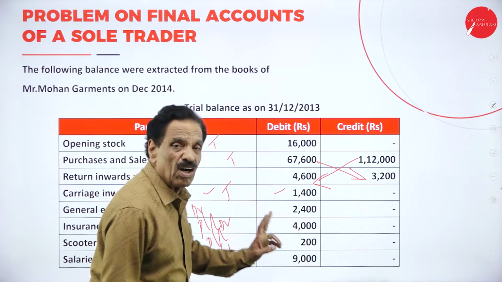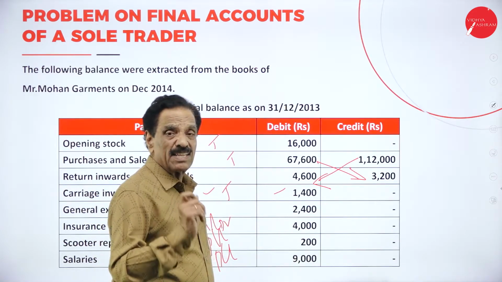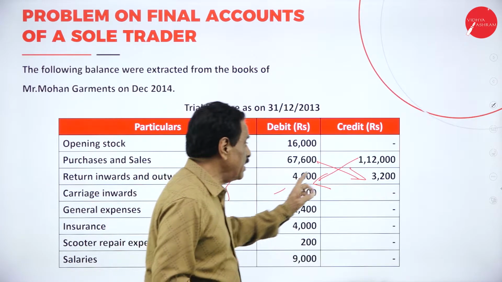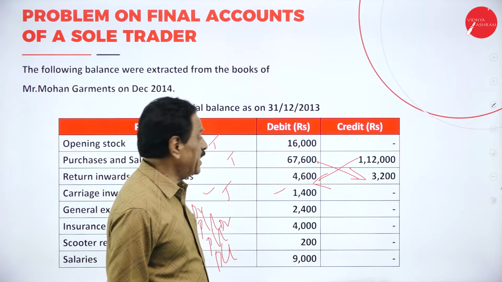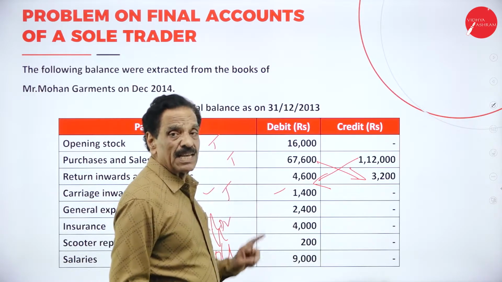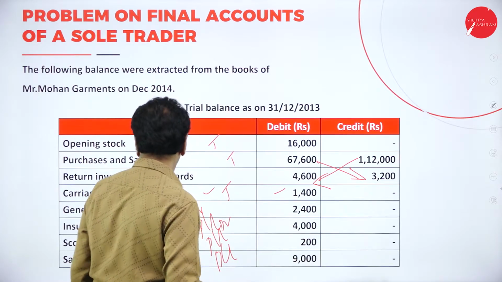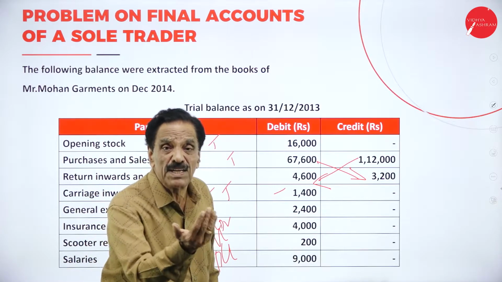Opening stock is an asset, on the debit side, nothing but stock of goods. Then purchase is goods, that's why it's a debit side. When goods are going out, it should be credited, so it is nothing but sales. When goods have been returned, here it is called purchases return. Carriage inward means raw material is coming in.